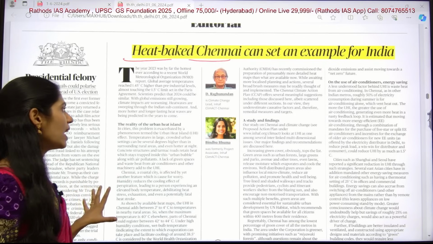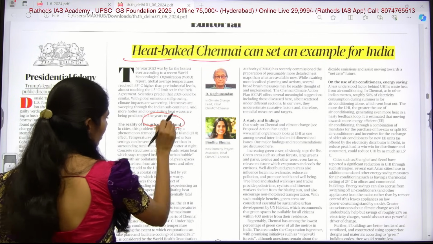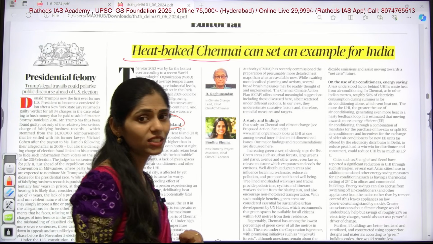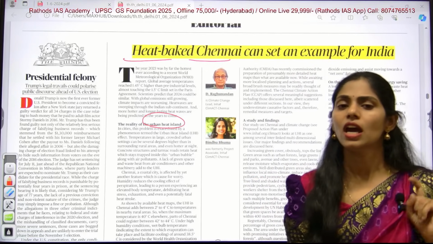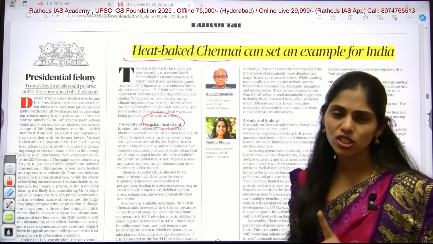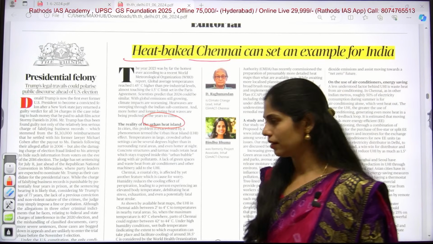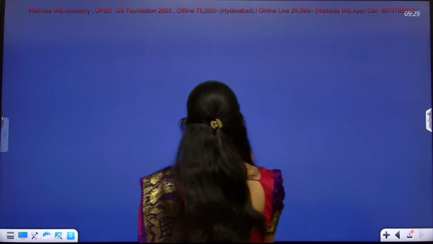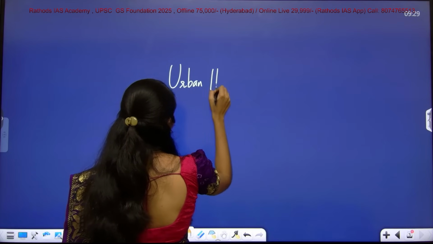Actually this article is talking about one important thing, that is the urban heat island. In your geography, especially if you are talking about the urbanization chapter, you will come across this urban heat island, and even in your GS paper 3 you will have this topic. Now let us see some dimensions regarding this topic.